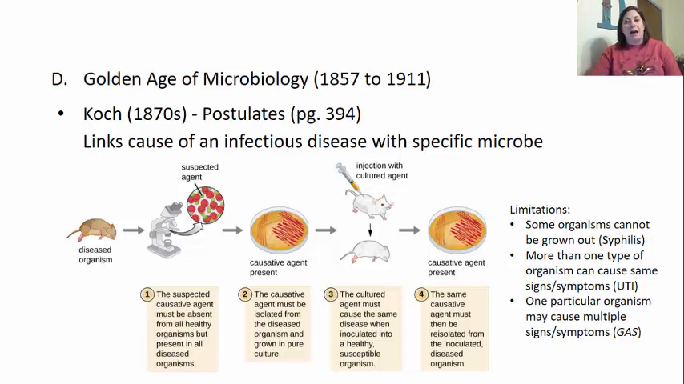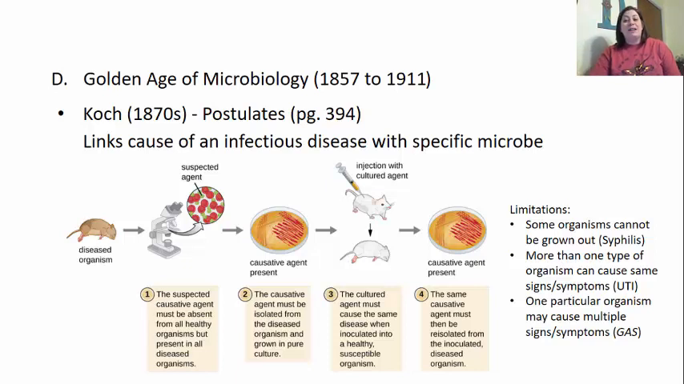If the mouse died and he was able to then recover the agent again and it was the same one he started with, it showed that that was what caused the disease. Now, there are some limitations to these postulates. One is some organisms cannot be grown out on a media. They're not able to do this. One example of this is syphilis. We're not able to grow it out on a culture media there.